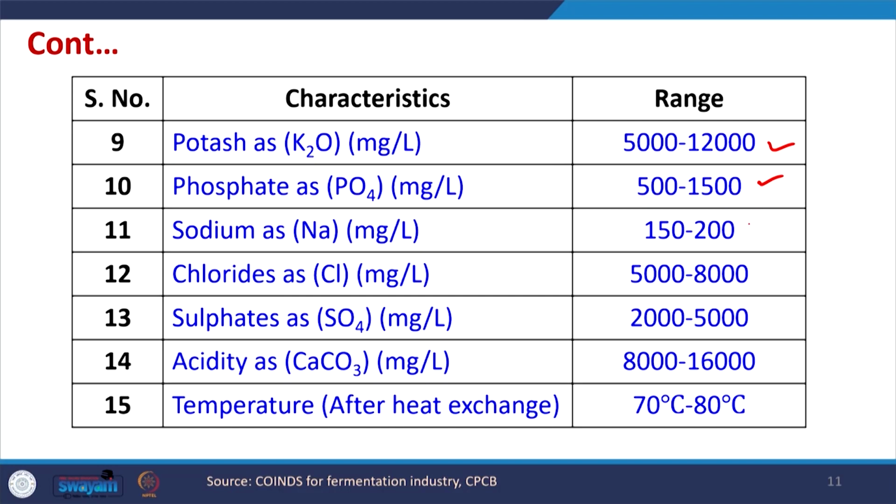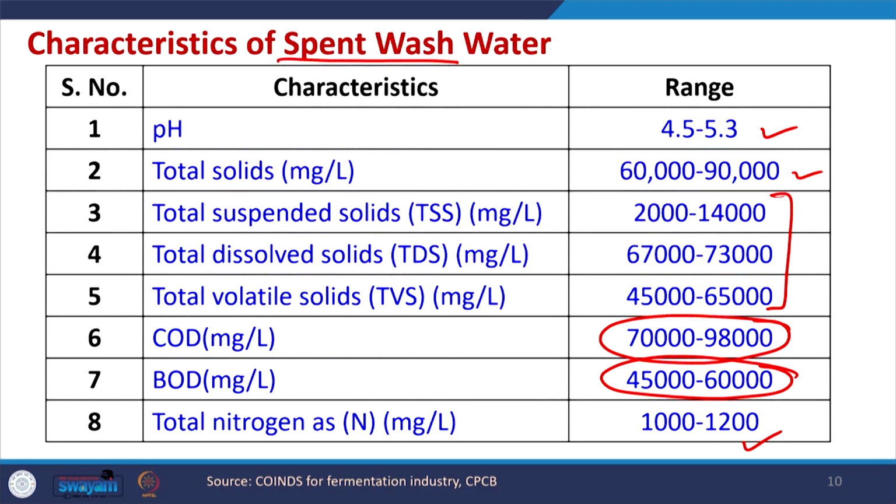In addition to previous characteristics, other characteristics are also very high: potash, phosphate, sodium, chlorides, sulfates, acidity as CaCO3, and temperature may also be high, in the range of 70 to 80 degree centigrade. So, we can see this spent wastewater has a very high pollution load.